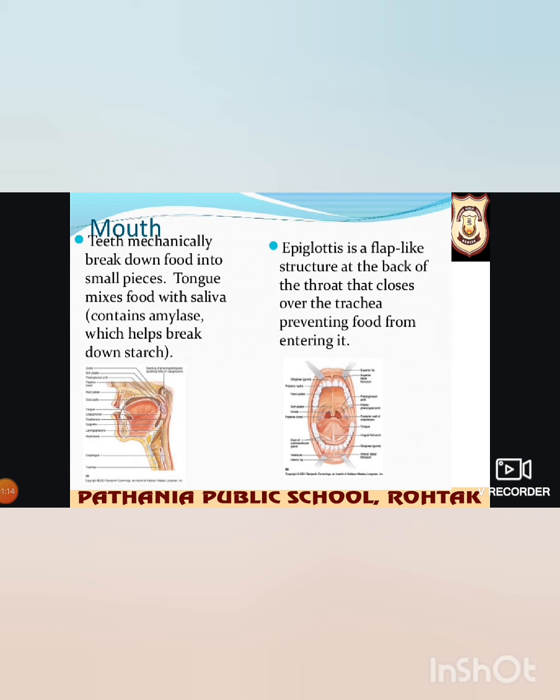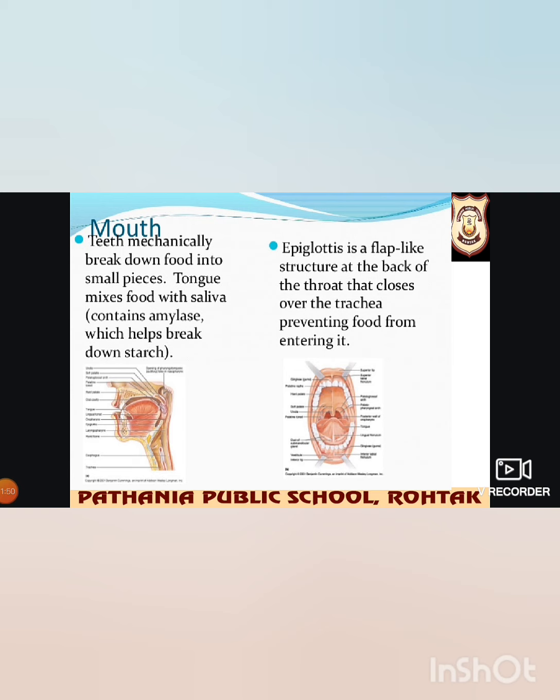I will show you in the last a brief summary clip of this digestion in humans. But before that you need to take care that the alimentary canal consists of the buccal cavity, or we can say oral cavity. Then we have the esophagus, then the stomach, small intestine, large intestine and anus. Now the first part that we are going to start with is ingestion. That will be through the mouth.